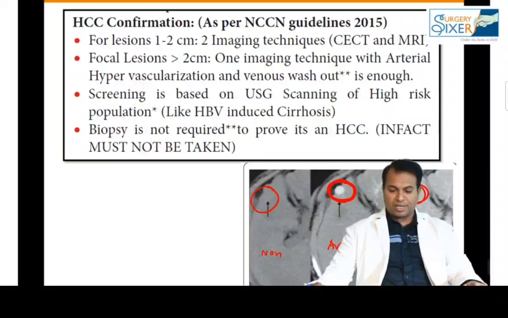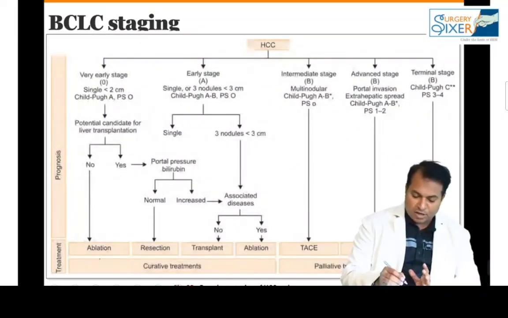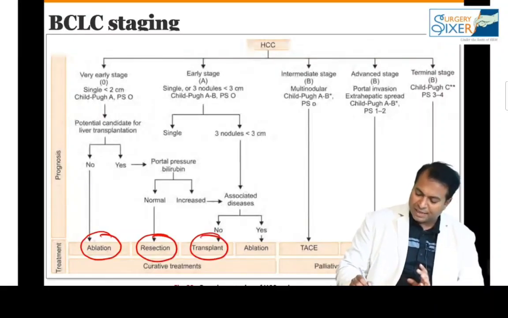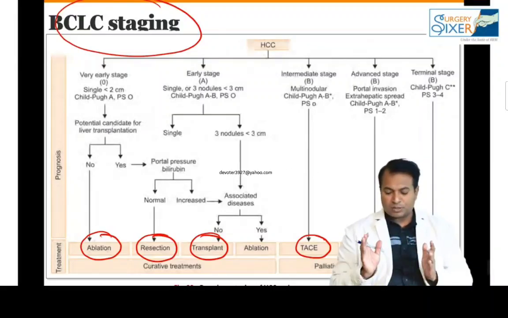Early enhancement, rapid washout. So the various staging systems, just remember the names alone: Okuda, CLIP, Chinese, Barcelona. Barcelona is the big staging. Based on this, we will manage either by ablation, resection, transplant, TACE, sorafenib. All these are various managements given by Barcelona staging. So Barcelona staging not only gives staging but also plans the management.